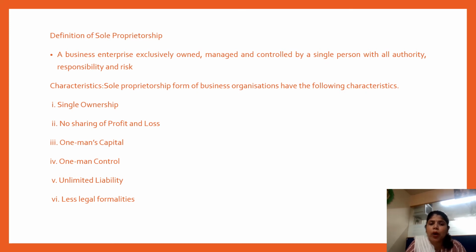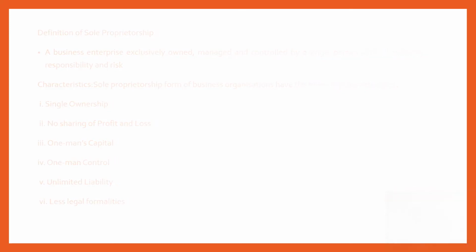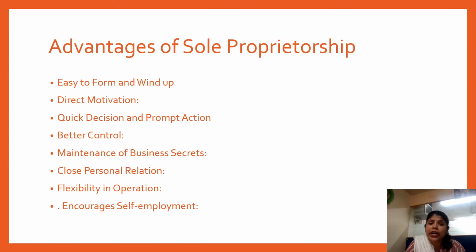The next step is to understand the different advantages of sole proprietorship. We all know that it's very easy to form and wind up because I'm the only person, so I can take my decisions whether I want to continue or withdraw. Direct motivation comes from within because I know I am the only person, so there is no other way. I have to be motivated, so I will ensure that things are being done and the profit objectives of the organization are taken care of.